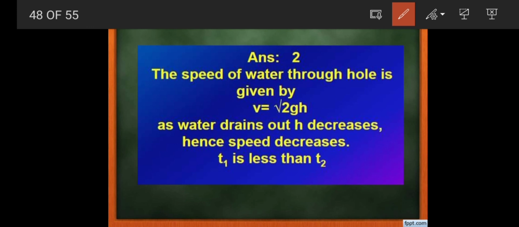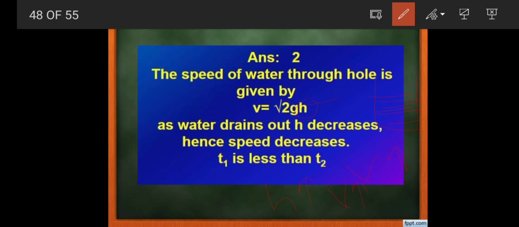The speed of water through the hole is given by this formula, which is v equals under root 2gh. In this formula you can clearly observe that the h term is nothing but the height of water in a vessel. When the height of water in a vessel is more, then the velocity will be more. Obviously, when the height of water is more, the velocity will be more.